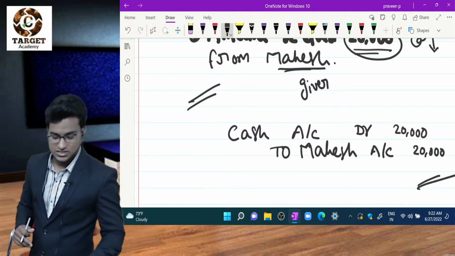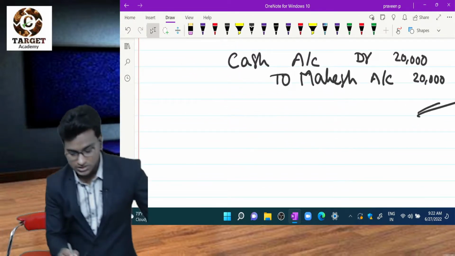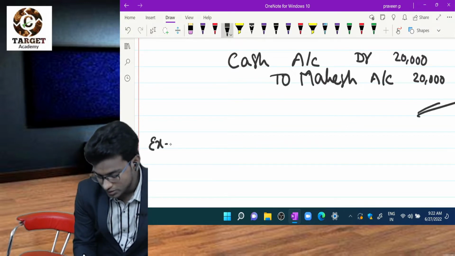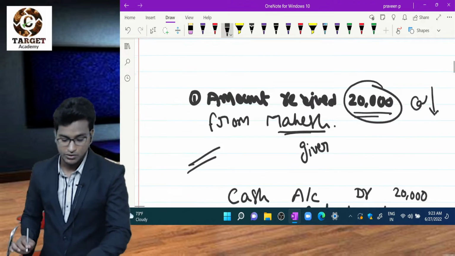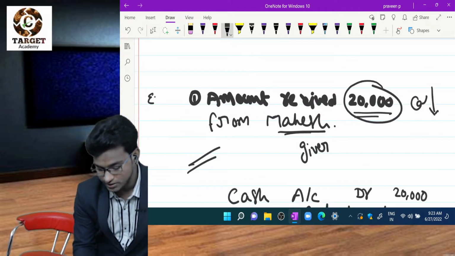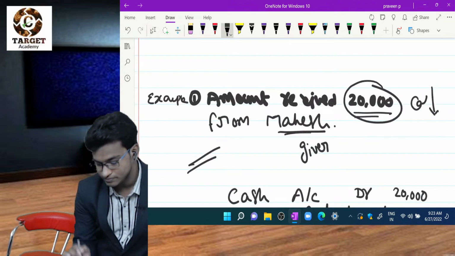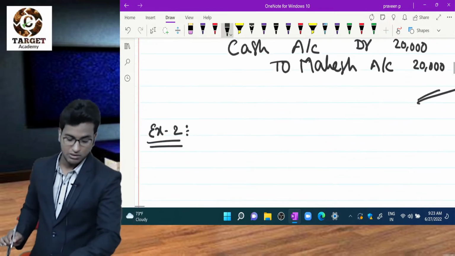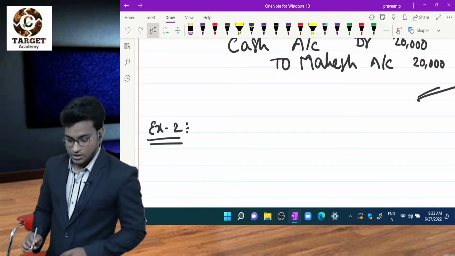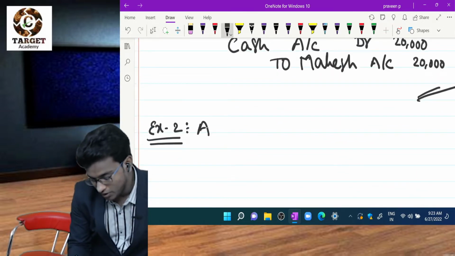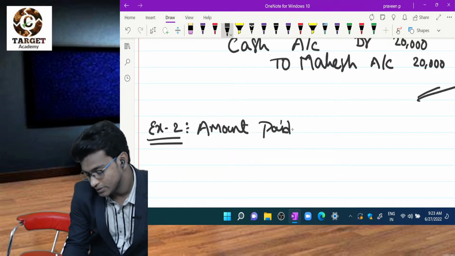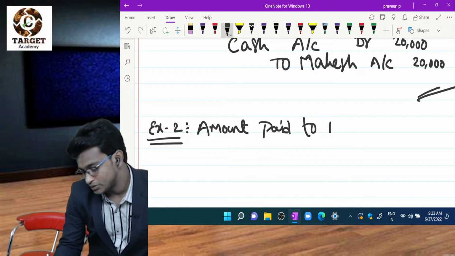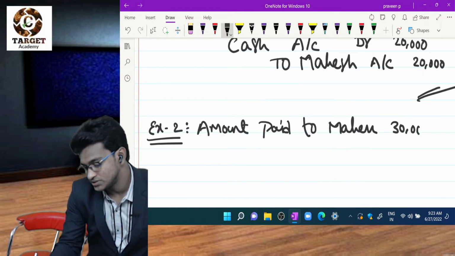Let us see some more examples. Example number 2. Please note it down in your notebook. This is example number 1. Example number 2: amount paid to Mahesh, 30,000 rupees.